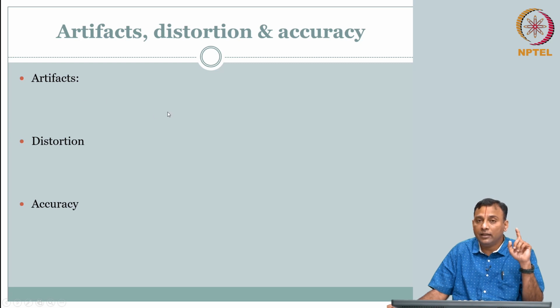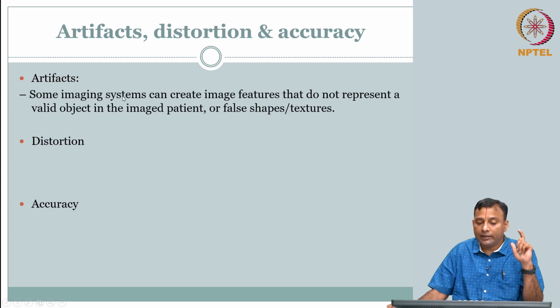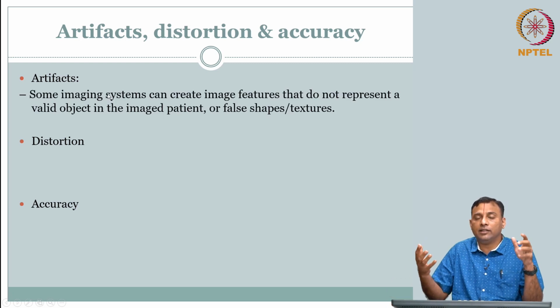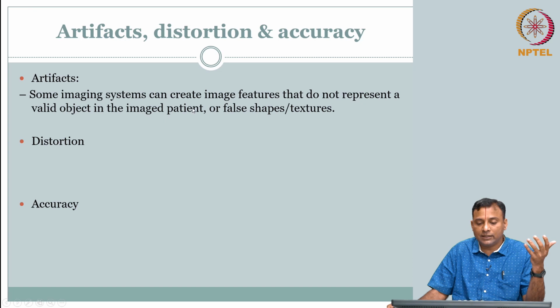Whatever we carefully define as noise, we talked about noise in terms of randomness. So, each time you make a measurement, you are not going to get the exact value because of fluctuation which is due to noise, whereas artifacts are nothing but you see something that is actually not there. Some imaging systems can create image features that do not represent a valid object or false shape or textures. That means, in my f of x comma y,